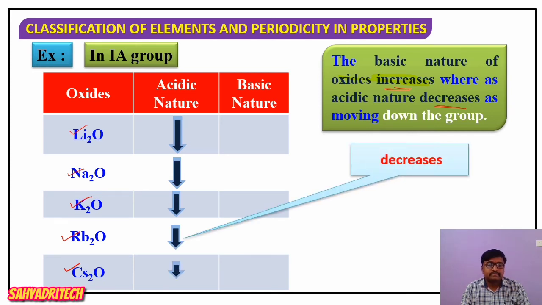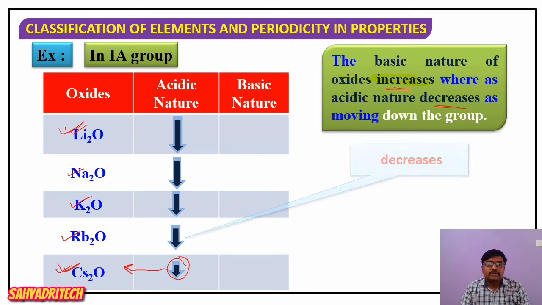Here the larger arrow indicates more acidic, and the size of the arrow decreases down the group, indicating a decrease in the acidic nature of the oxides. Among these oxides, lithium oxide is more acidic while cesium oxide is less acidic.